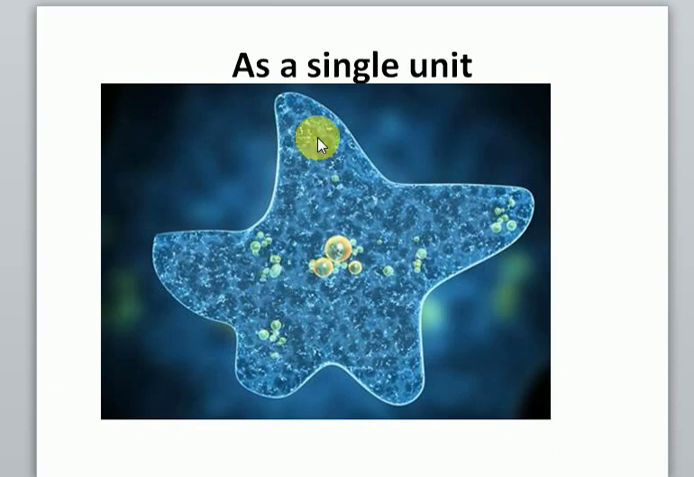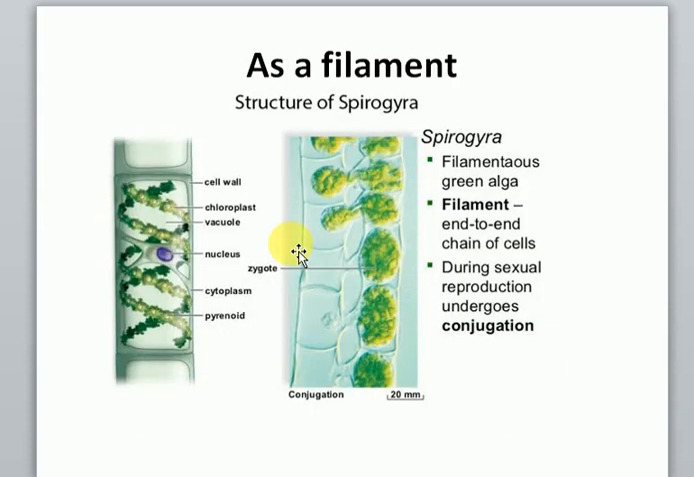All right, so this is a cell as a single unit, or independent unit. That means it can stay on its own. Then we have it as a filament. Now the cell as a filament talks about each cell forming a straight line. You can see it here. This is a filament, this is a filament, this is a filament. So this is a Spirogyra joined to this, to this, to this, to form a filament.